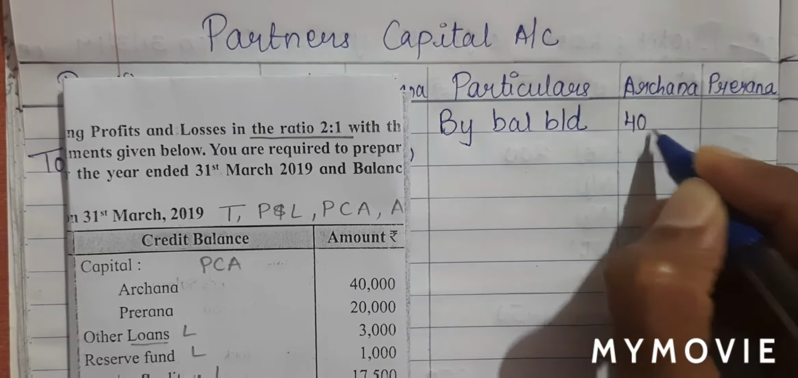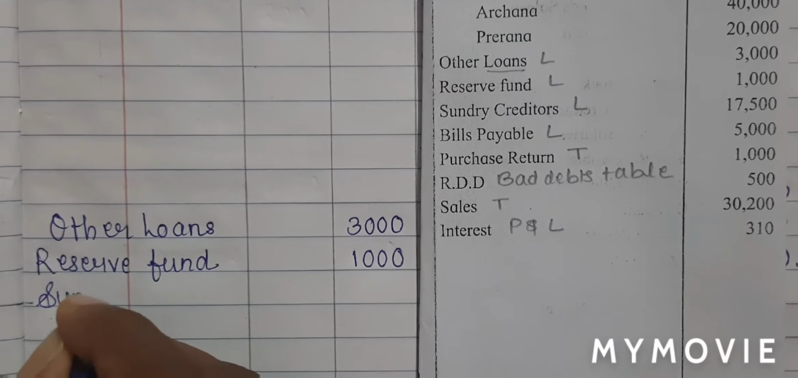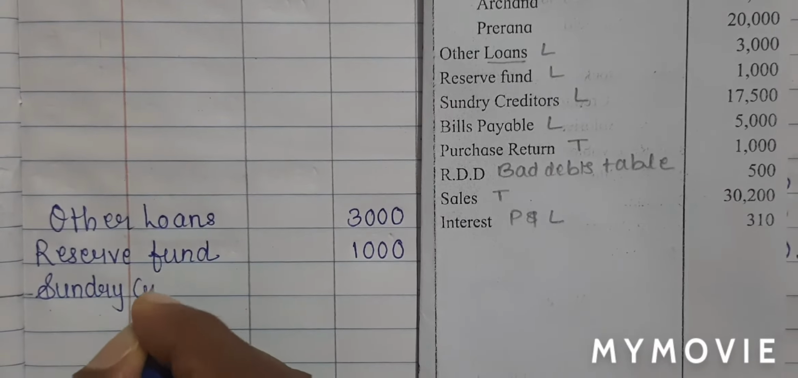Next, sundry creditors on the liability side. So again on the liability side, I'll write sundry creditors. There is no star, outer column 17,500. Next is bills payable. Again on the liability side, I will write down bills payable. There is no star, I'll write it in the outer column 5,000.